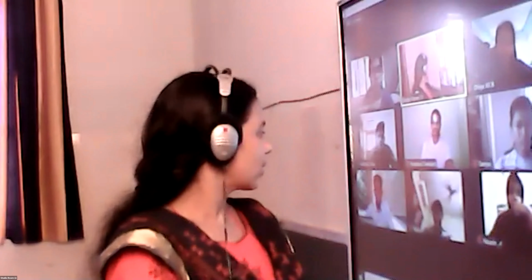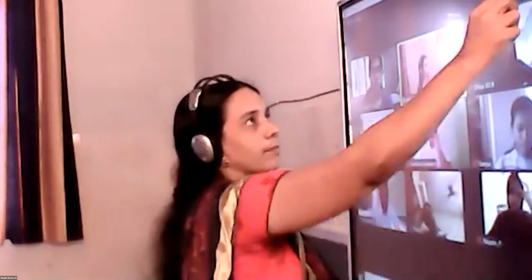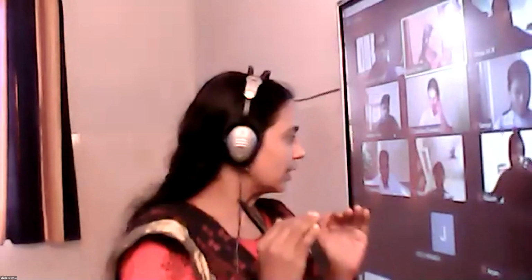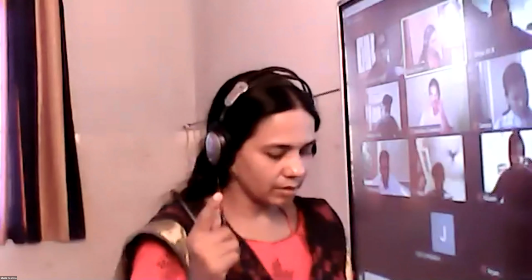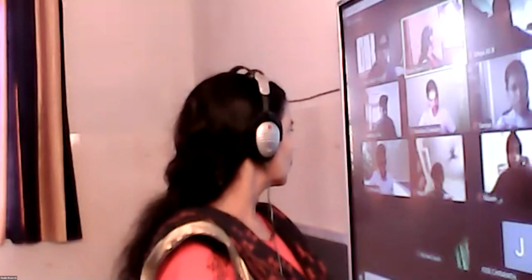Emmanuel, sec inverse of x. What is the principal value branch of sec inverse of x? Closed 0 to pi. It is not closed. It is open for sec. Only for sine and cos we will get closed. For sec, look at there. Closed 0 to pi minus pi by 2. Yes.